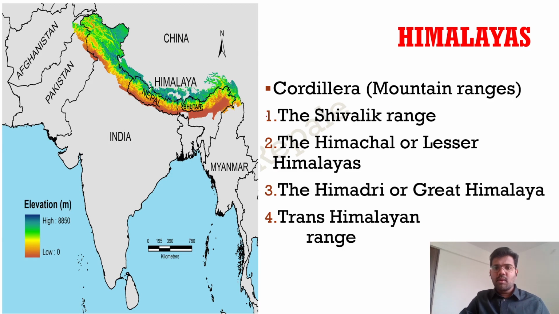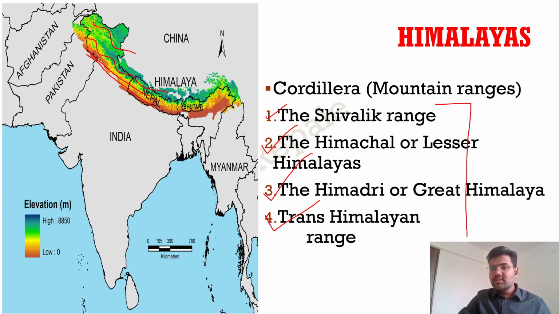There are four mountain ranges: the Shivalik range, the Himachal or Lesser Himalayas, the Himadri or Greater Himalayas, and the Trans-Himalayan range. To the south, we have Shivalik. To the north of the Shivalik range, we have the Lesser Himalayas. To the north of the Lesser Himalayas, we have the Great Himalayas. To the north of the Great Himalayas, we have the Trans-Himalayas.